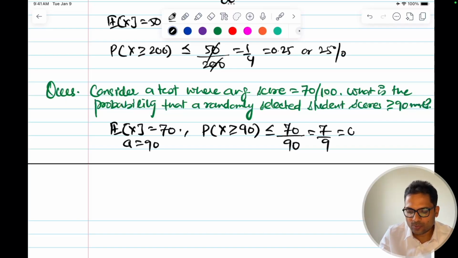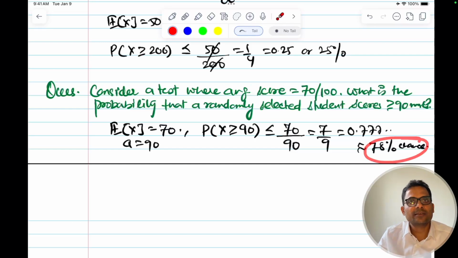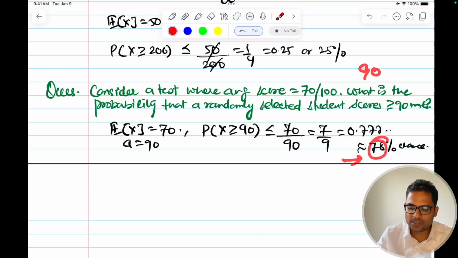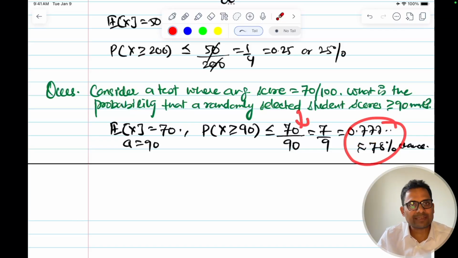This will be like 0.777, so approximately you can say like 78% chance. But this is very, very high. That's why it's called a loose bound. The maximum probability of finding someone with 90 marks when average marks is 70 is less than or equal to 78% or 0.777. Okay, so we'll solve this problem again using Chebyshev inequality.